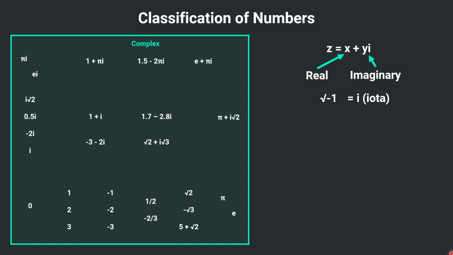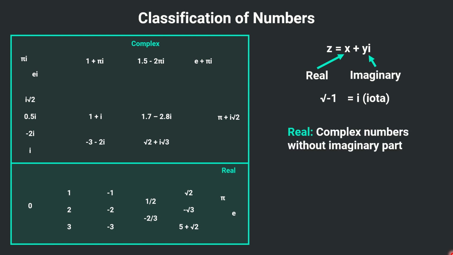If we subset our complex numbers, as you can see, these numbers are without iota. So these are the real numbers. By definition, real numbers are the complex numbers without any imaginary part. How do we ignore the imaginary part? All we have to do is use this generalized form and put 0 as the coefficient of iota. So all we have is the real part.